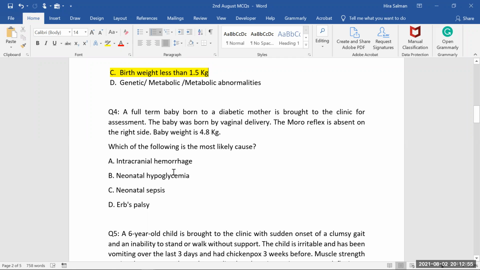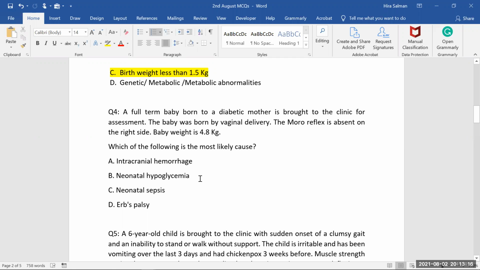Do you think it's a case of intracranial hemorrhage? There is nothing related to hemorrhage here. If there is hemorrhage or some such history, then what will happen? There will be some dysplastic or dystonic movements. As far as the upper limbs and the lower limbs are concerned, overall motor disturbance will be there if any kind of intracranial hemorrhage is present.